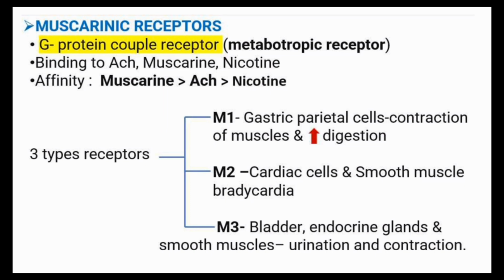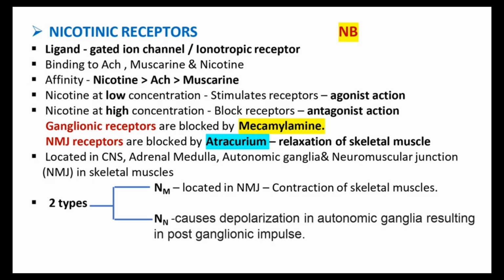In the second slide, we are discussing the second type of cholinergic receptors, the nicotinic receptors. The nicotinic receptors are a type of ligand-gated ion channel. So they are also known as ionotropic receptors.